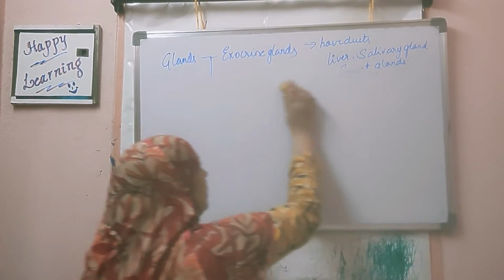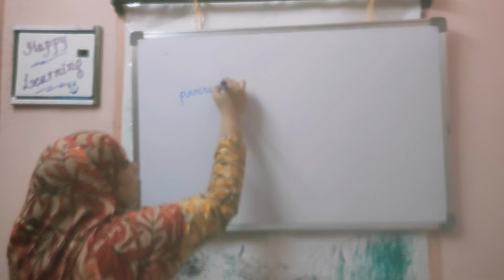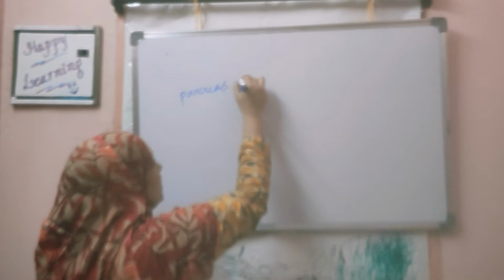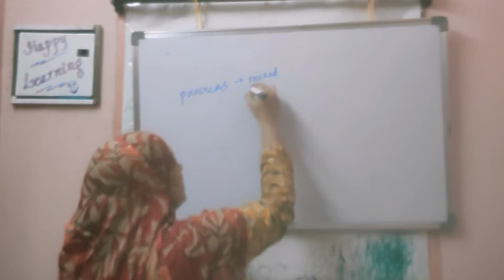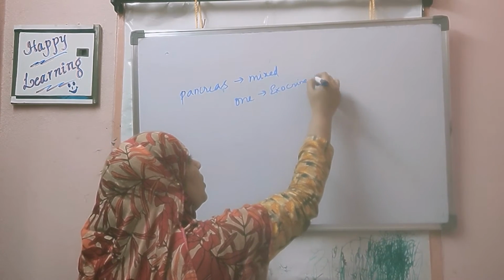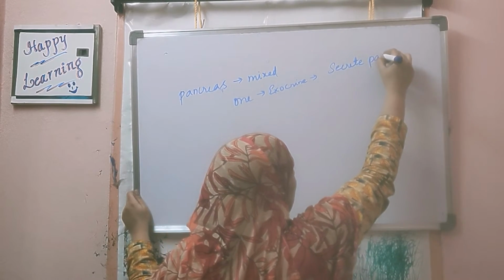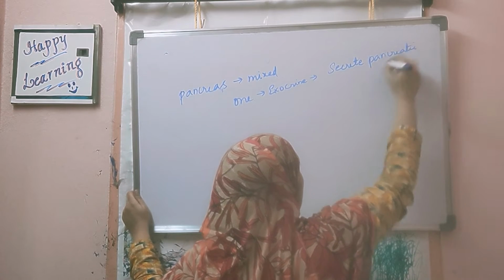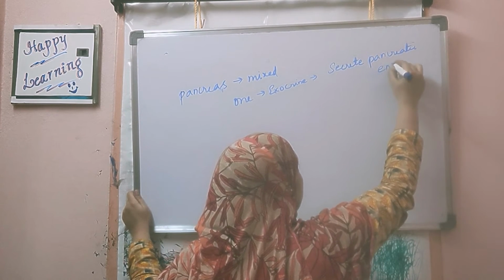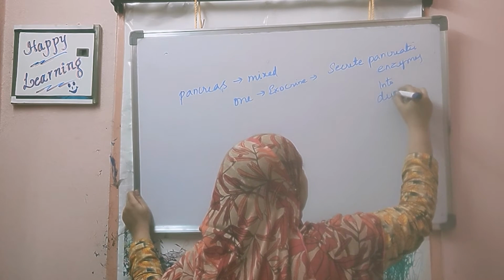How did they discover this? The first experiments on endocrine glands and hormones were done on the pancreas. We know that the pancreas is a mixed gland. One part is exocrine, which secretes pancreatic enzymes into the duodenum.